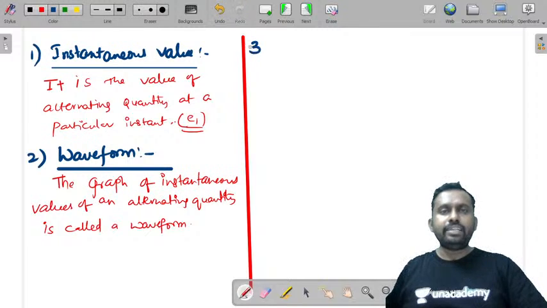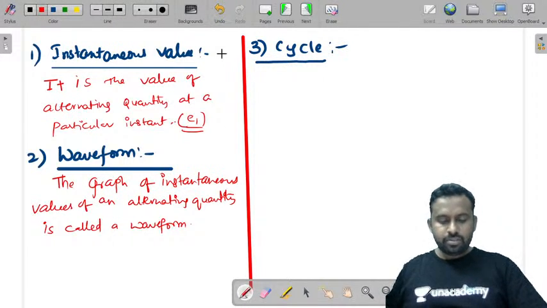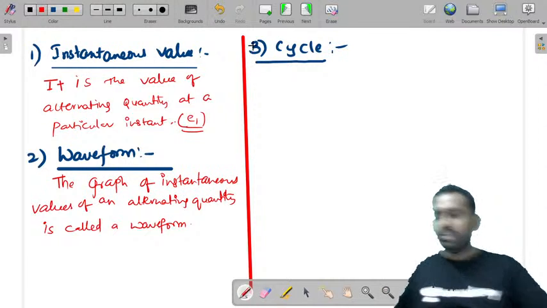Now let us look at the third definition. What is a cycle? You already know that.